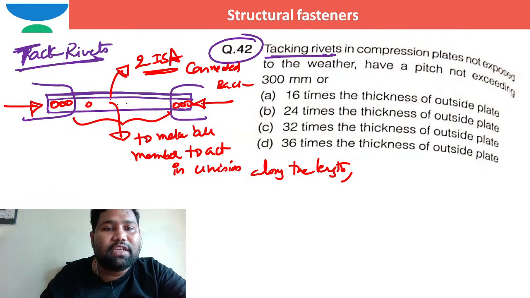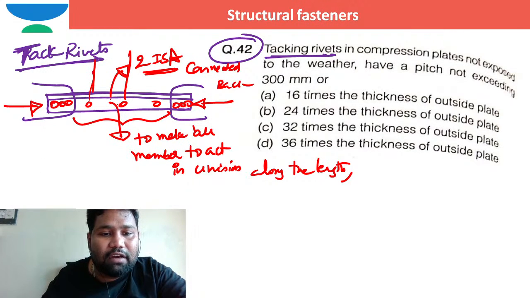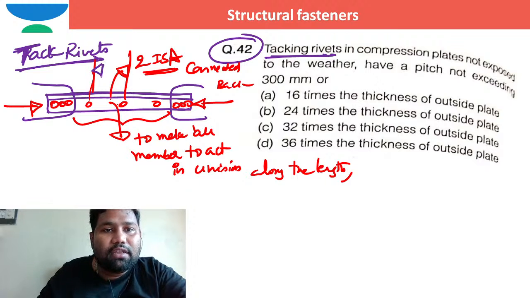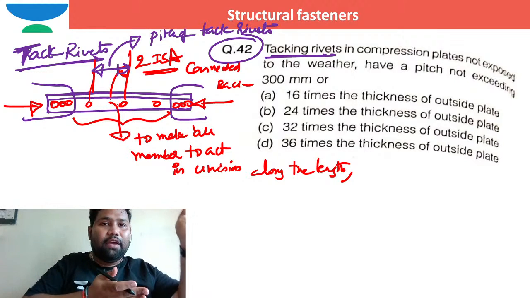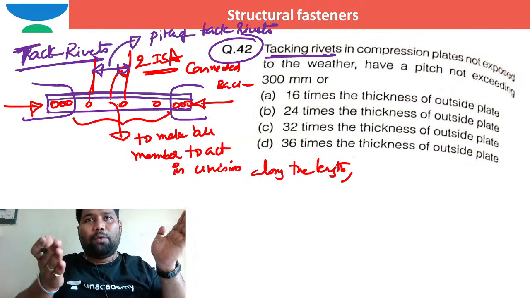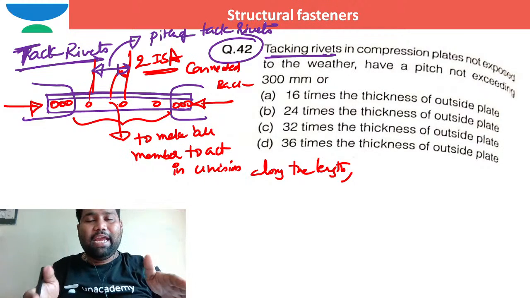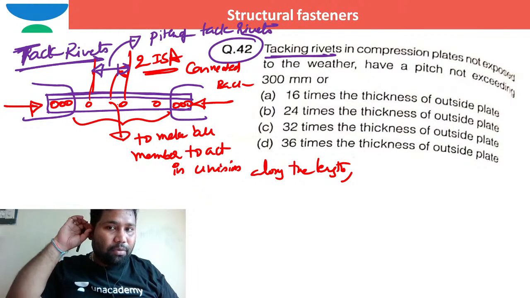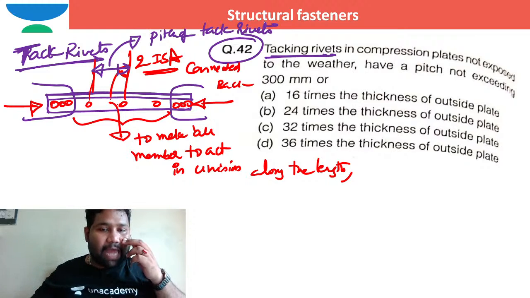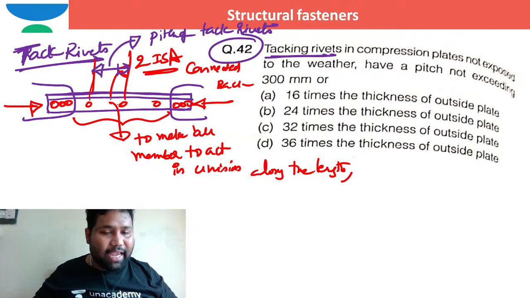These are tack rivets here, here, here. So this is nothing but the spacing of tack rivets, or pitch of tack rivets. So pitch for tack rivets is different, whereas pitch for black bolts or ordinary bolts exactly at the joint or connection is different, right? So can you tell me, sir, what is the tacking rivets' pitch, brother?